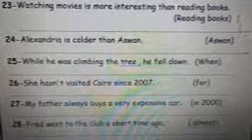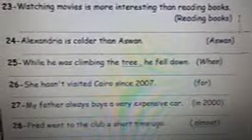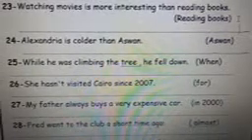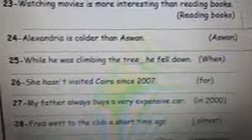Number 25. While he was climbing the tree, he fell down. Use when. After when we use what? The past simple. So we say, when he fell down, he was climbing the tree. Don't forget to put a comma after the first sentence. When he fell down, comma, he was climbing the tree.